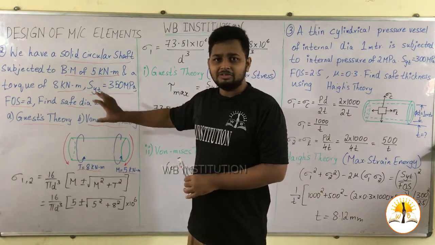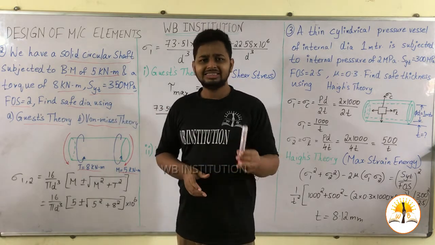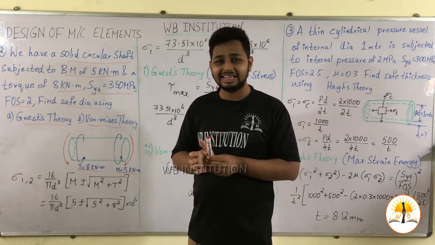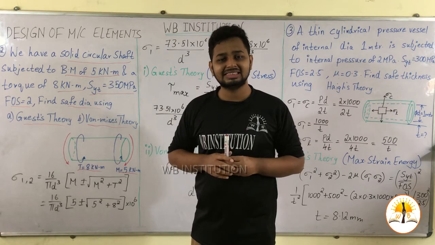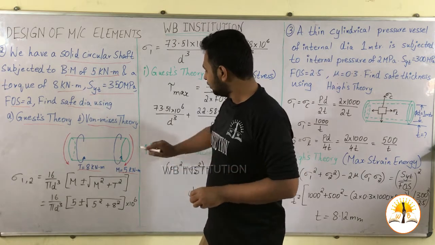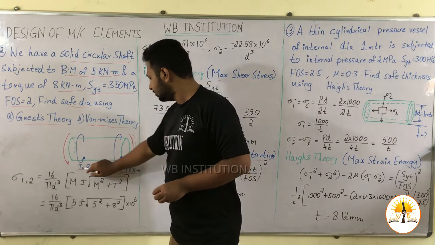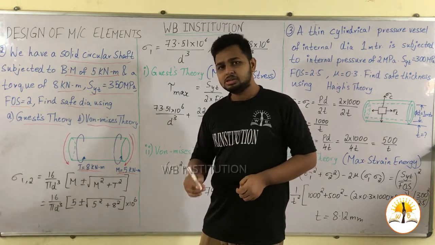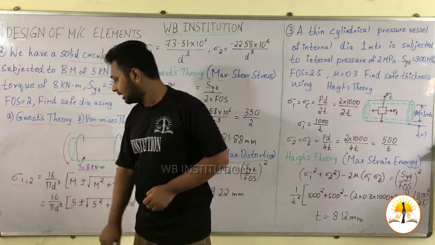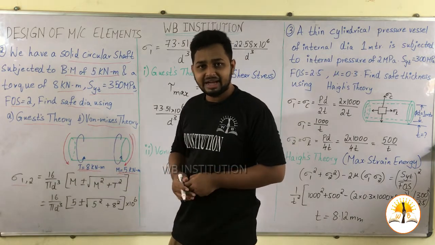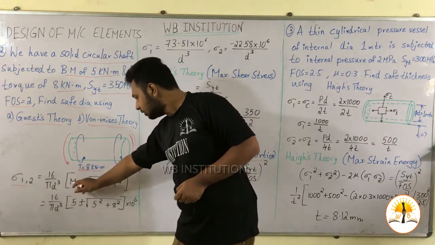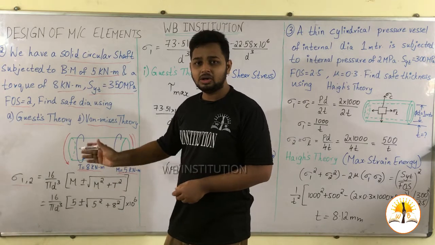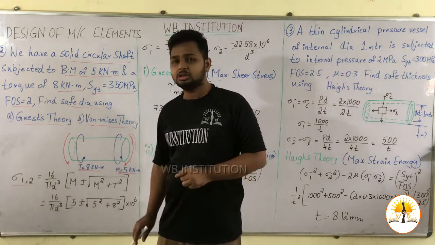In any problem related to theories of failures, the first thing we have to do is calculate the principal stresses, that is the stresses in x direction, y direction and z direction. Here we have two loads, bending moment and torque, and there is no axial stress acting on the shaft. So we can take sigma 1 and sigma 2, which are given by 16 by pi d cube into M plus or minus root of M square plus T square. This is due to the combined load, that is bending moment and torque.